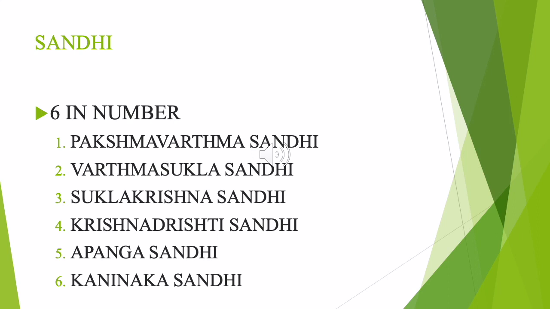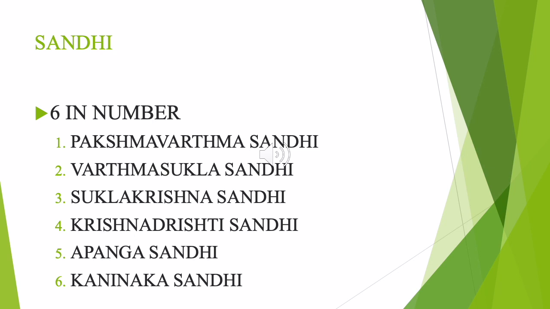Next comes the Krishna Drishti Sandhi. Krishna is again iris or cornea. Drishti is the pupillary region. All these are mandalas, right? Pakshma Mandalam, Vartma Mandalam, Shukla Mandalam, Krishna Mandalam, Drishti Mandalam. So the joints between the mandalas are sandhis. Next come the fifth and sixth, Apanga Sandhi and Kaninika Sandhi.